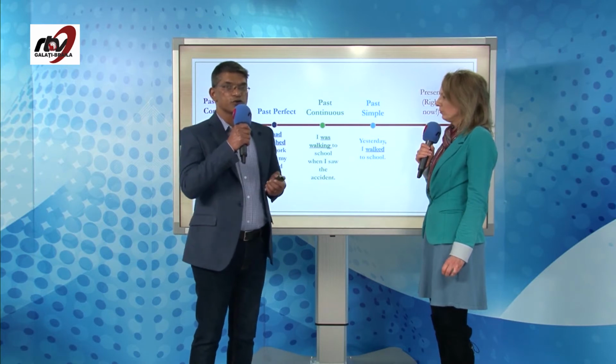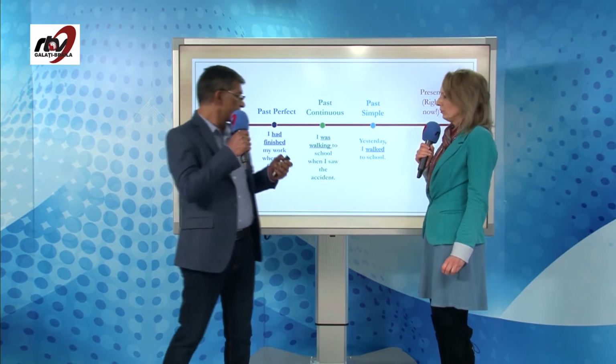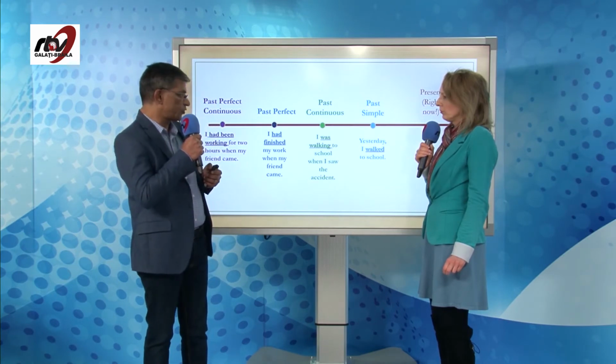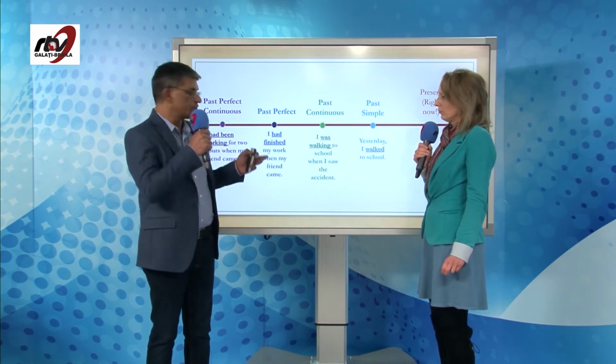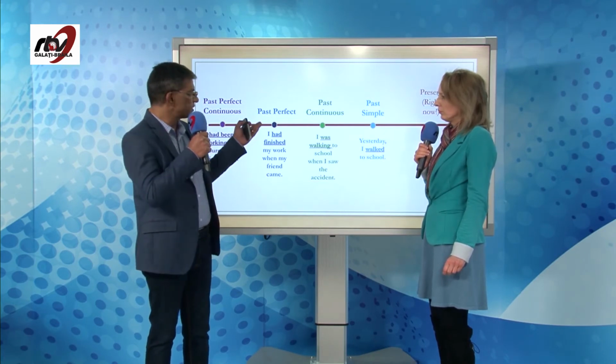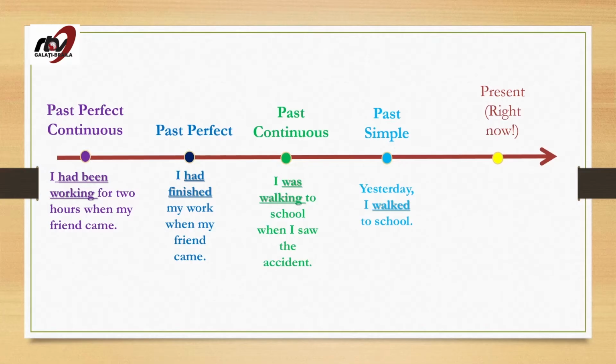And now let's move on to the past perfect. I had finished my work when my friend came along. If you see the sentence carefully, you will be able to understand what exactly is past perfect. Past perfect is one action completed when some other action interrupted it in the past.